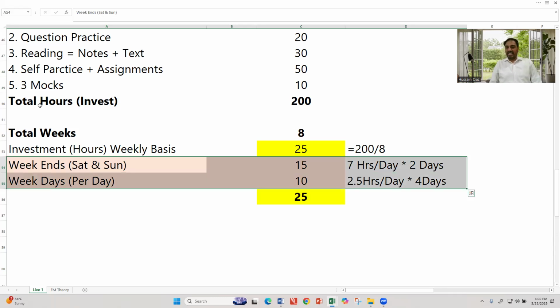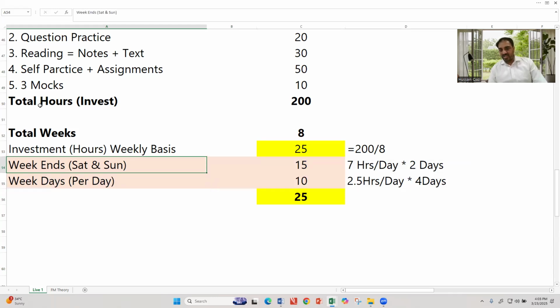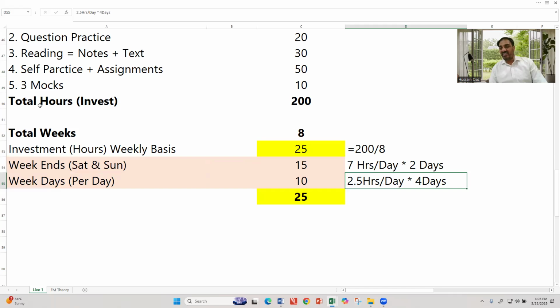Weekdays, total 4 plus 2, 6 days, 1 day is for holiday. So the remaining 10 hours, you can invest 2.5 hours per day, for 4 days a week, plus 2 days of weekend at 7 hours per day.